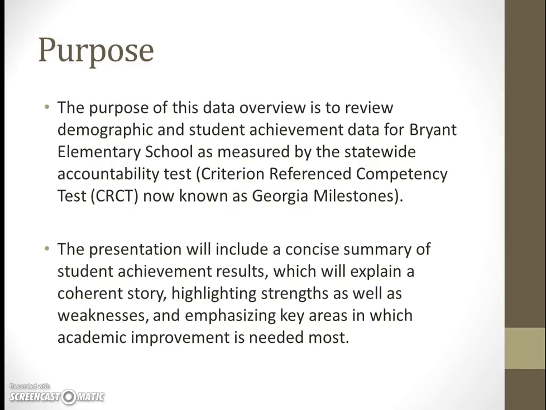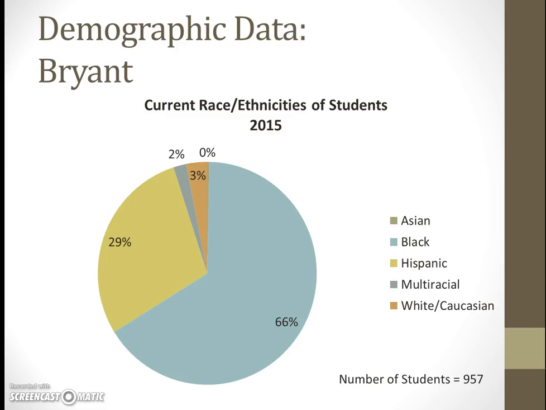And the only way for us to improve student achievement, to grow as a school, is to look at the data and to determine what our data is telling us and how we can use that information to move forward with our students. So let's go ahead and get started by looking at some demographic data from the 2014-15 school year.